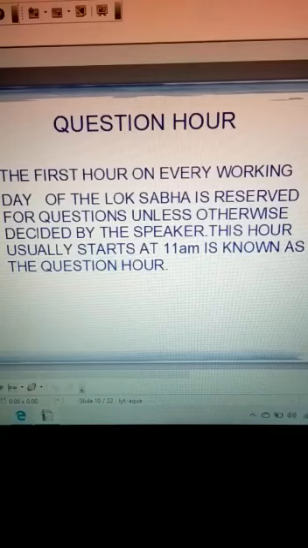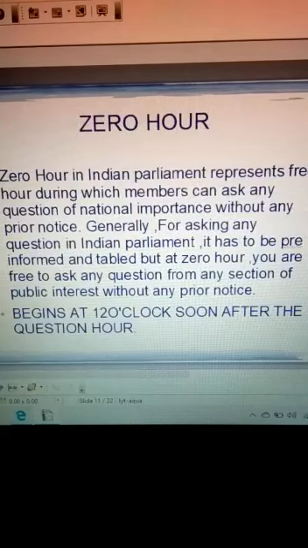Then the next one is zero hour. Now what is zero hour? Zero hour in the Indian Parliament represents a free hour during which the members can ask any question of national importance without any prior notice. So what will be the difference between question hour and zero hour?